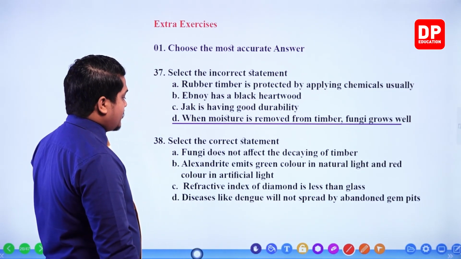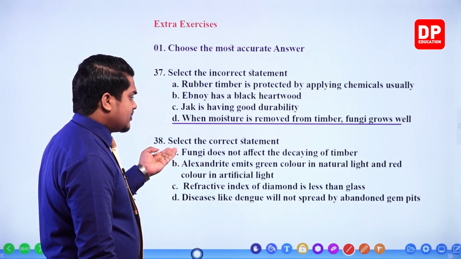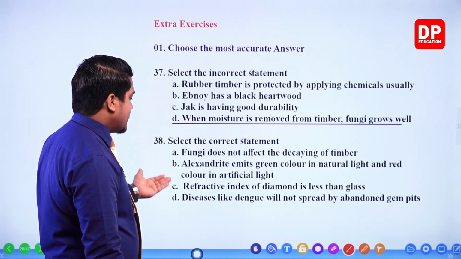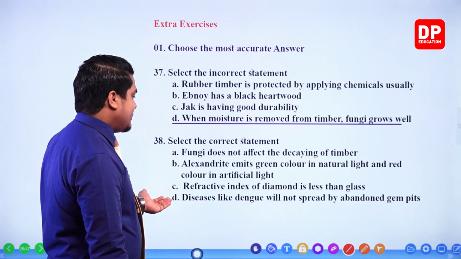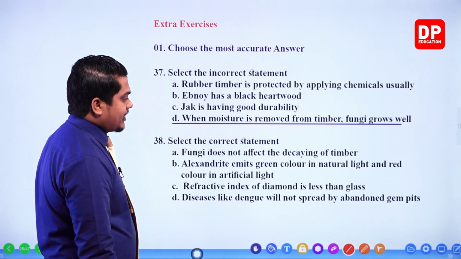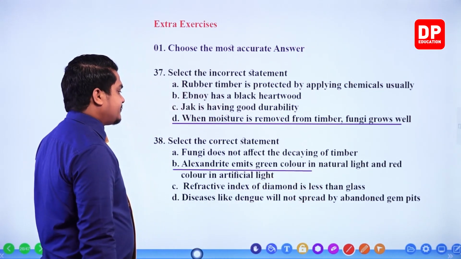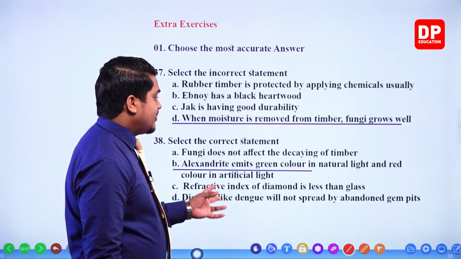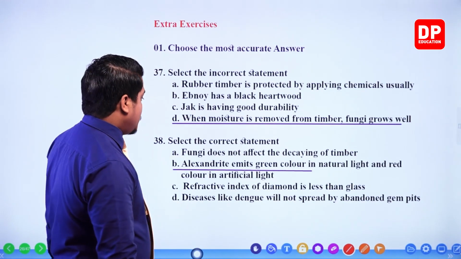So therefore, my dear children, now we know that the statement that fungi does not affect the decaying of timber is totally incorrect. Fungi is the main reason. Refractive index of diamond is less? No, it's not less, it is more. Diseases like dengue are going to spread. So A, C and D are all incorrect. That means our correct answer definitely should be what? Second one. Actually, alexandrite is a type of gem that can emit green color in natural light and red in artificial light.